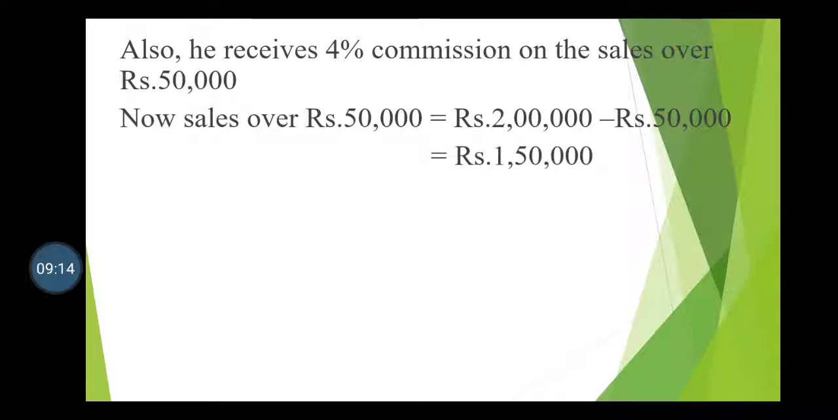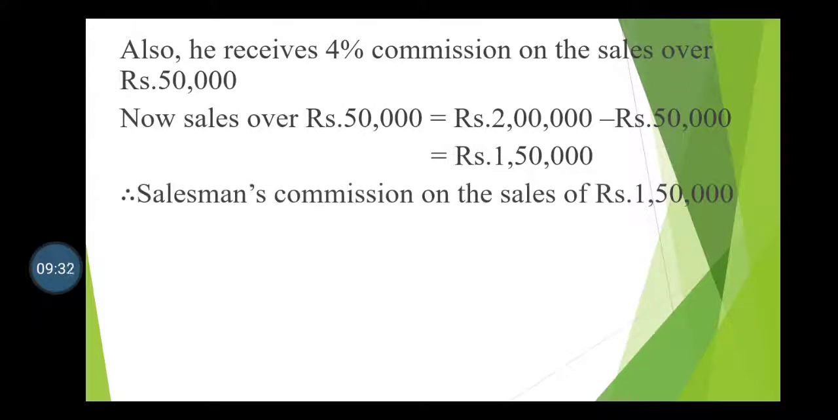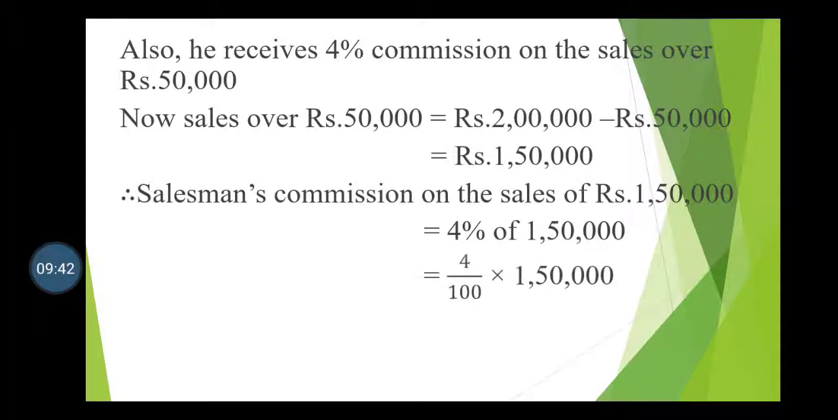1 lakh 50,000. Students, that means in this transaction the salesman receives 3% commission on the first 50,000 and 4% commission on rupees 1 lakh 50,000. Okay, is it clear? So the salesman's commission on the sales of rupees 1 lakh 50,000 is equal to 4% of rupees 1 lakh 50,000. It is equal to 4 upon 100 into 1 lakh 50,000, and it is equal to 6,000.